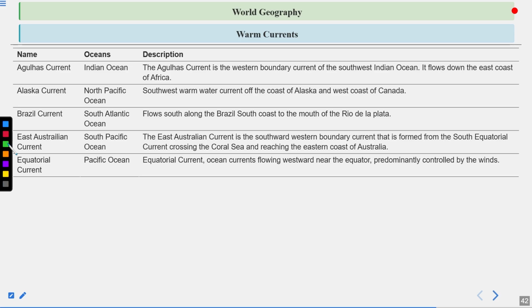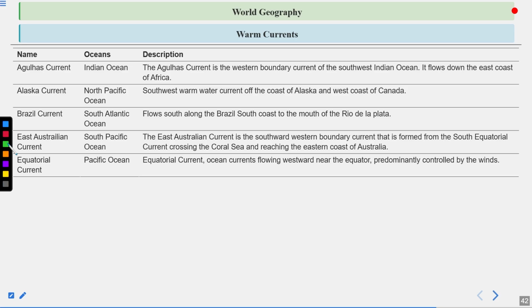Then the warm currents. The Agulhas current is found in the Indian Ocean. The Agulhas current is the western boundary current of the southwest Indian Ocean. It flows down the east coast of Africa. Then the Alaska current, North Pacific Ocean, a southwest warm water current off the coast of Alaska and the west coast of Canada. Then the Brazil current, South Atlantic Ocean, flows south along the Brazil south coast to the mouth of the Rio de la Plata.